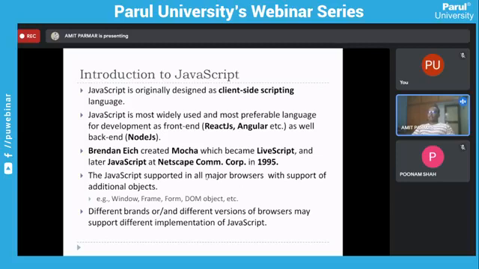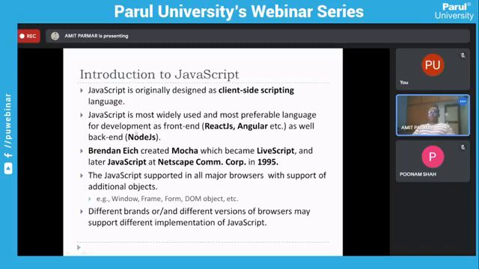JavaScript was designed to work in a browser only. But there are certain libraries and frameworks based on JavaScript these days that run on a browser. You can say React, Angular, Vue.js, Nuxt.js, Next.js.